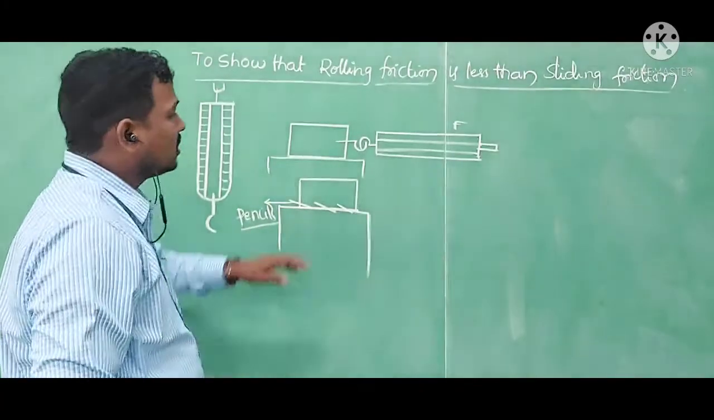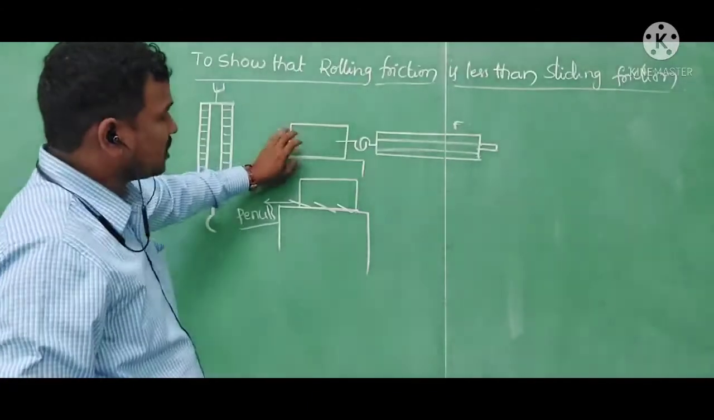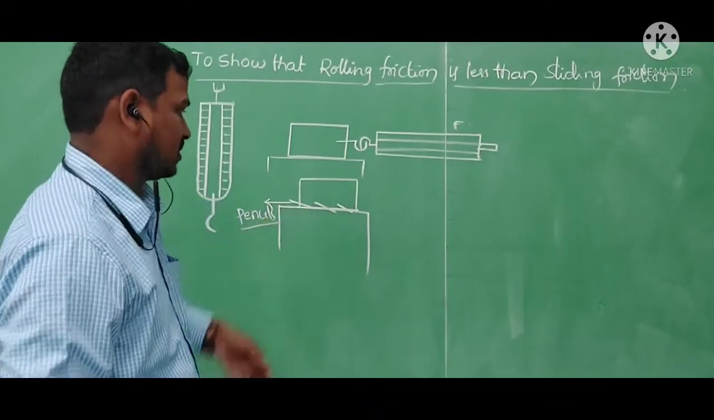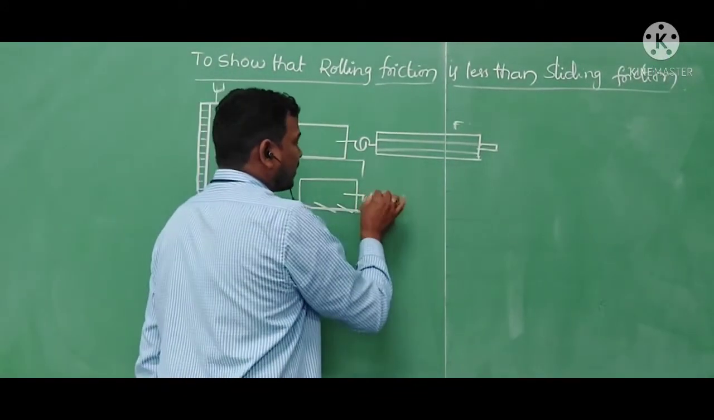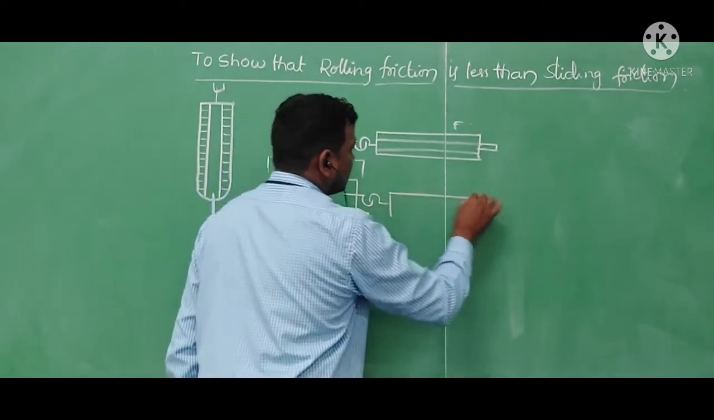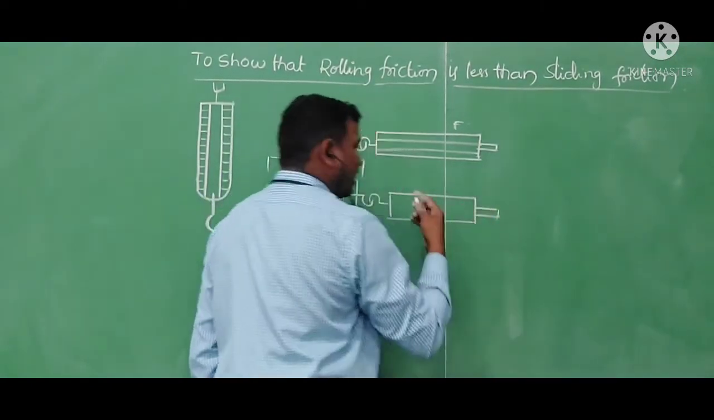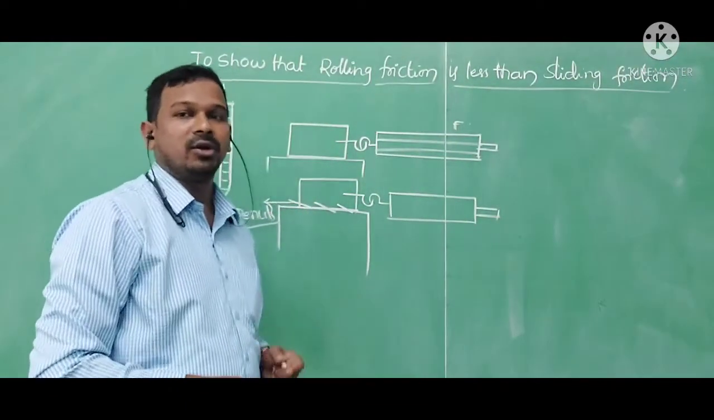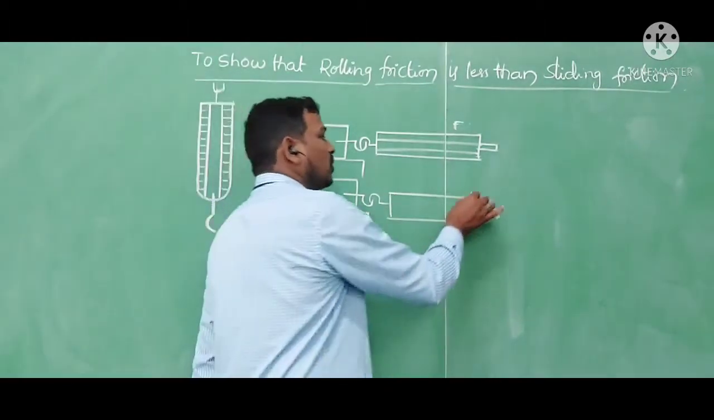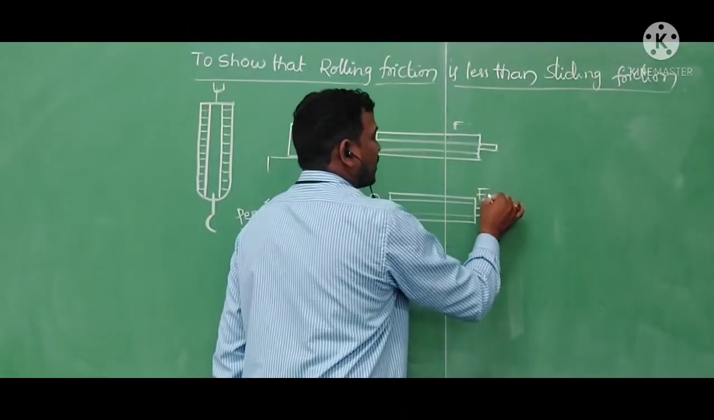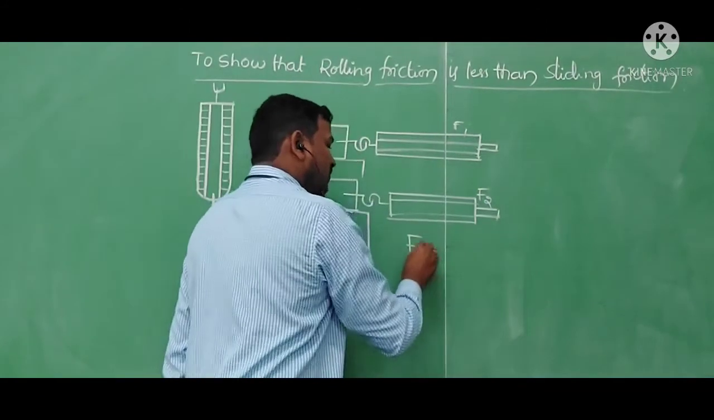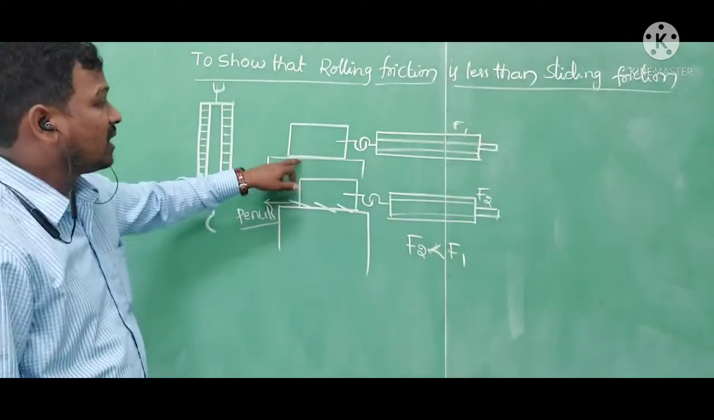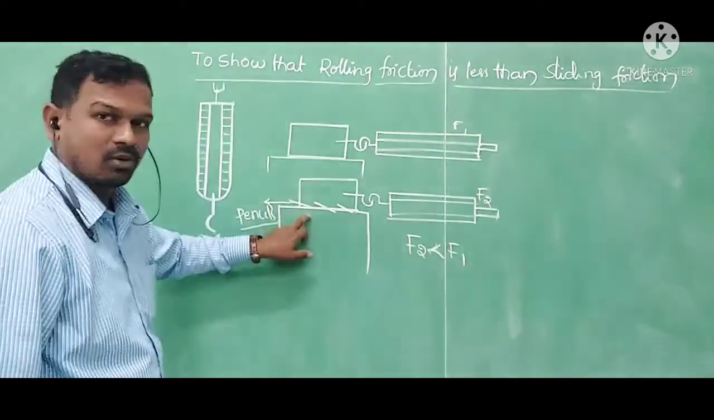So what is happening here? The contact area between the two bodies is decreasing, and the pencils provide lesser contact area between the two surfaces. Again I attached the spring balance and applied force to pull the wooden box on the table. At this time, the force showing on the spring balance is F2, which is much lesser than F1. Here we are sliding the box, and here we are rolling the box.